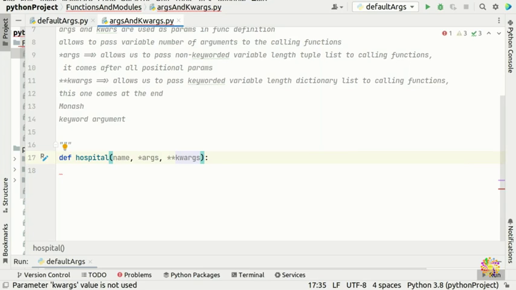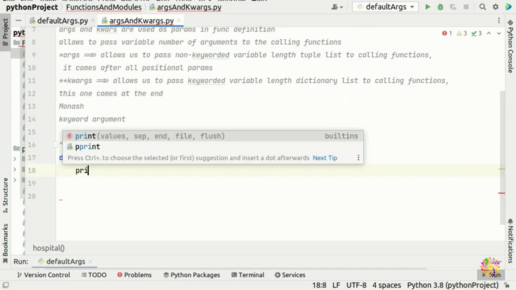That's it, easy peasy. You guys can pass as many as possible. You guys can pass 1, 2, 3, 4, 5, 600, 200. Python allows you to pass any arguments, *args, in your calling function.